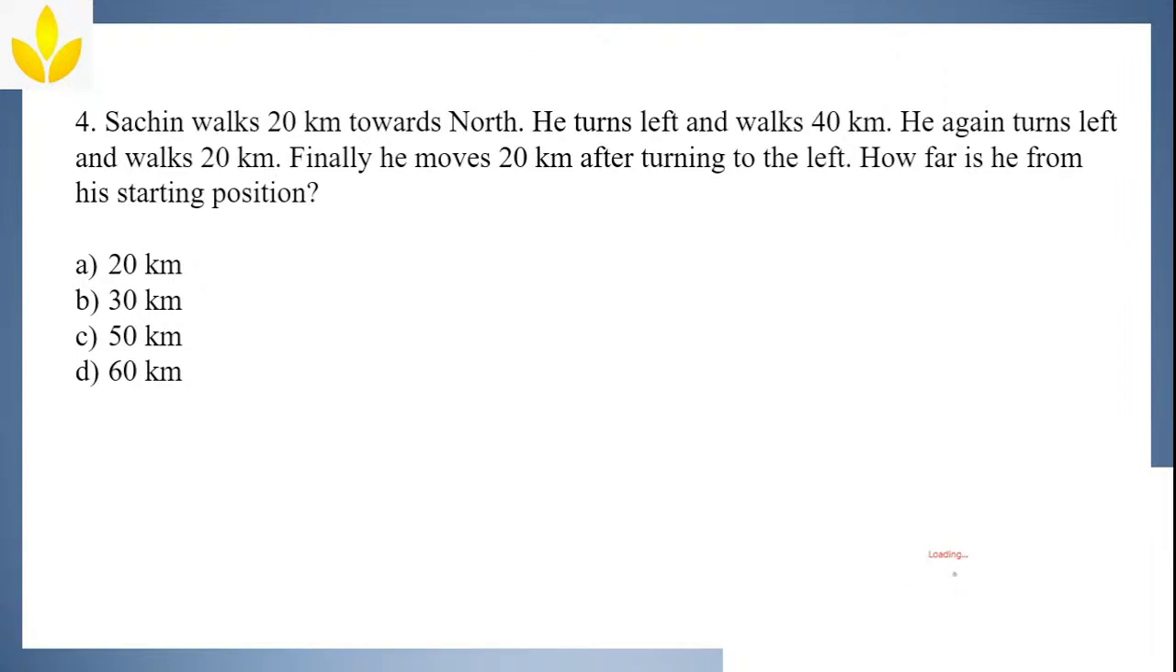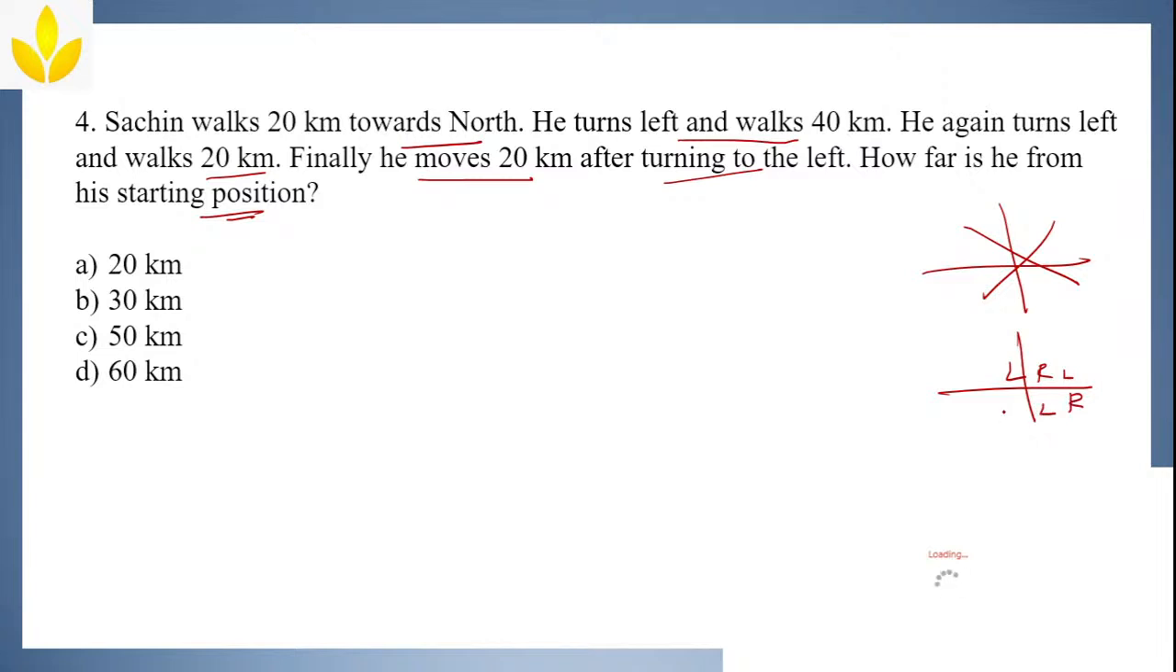Okay, we'll try this. Sachin walks 20 km towards north. He turns left and walks 40 km. He again turns left and walks 20 km. Finally, he moves 20 km after turning to the left. How far is he from his starting position? So, if you feel this is difficult, just draw this and make left, right, left, right, left, right, left, right. Draw this and start doing it.